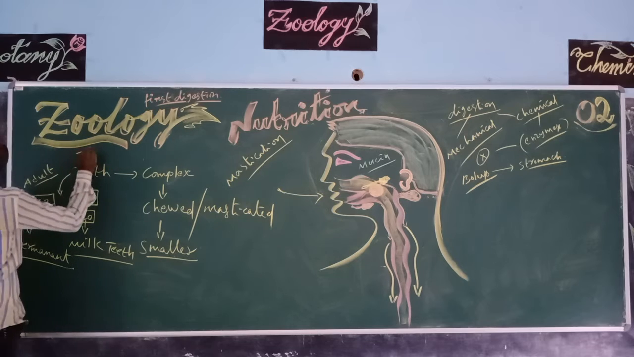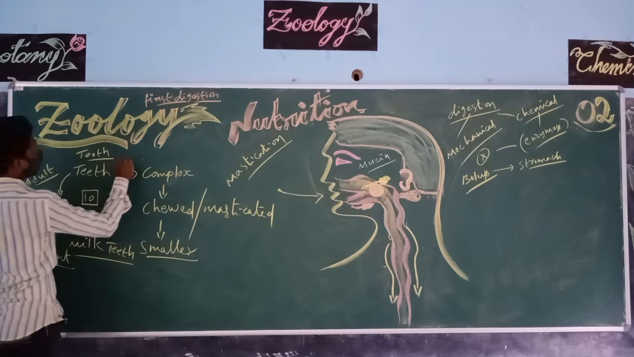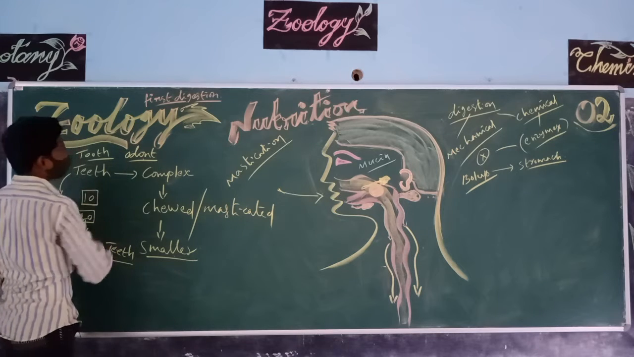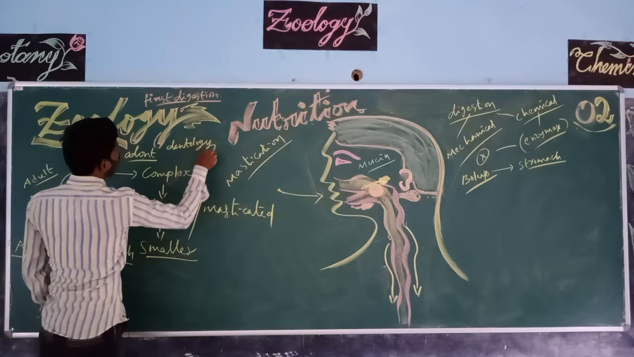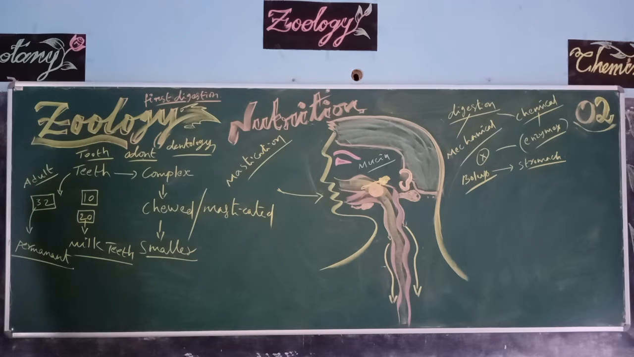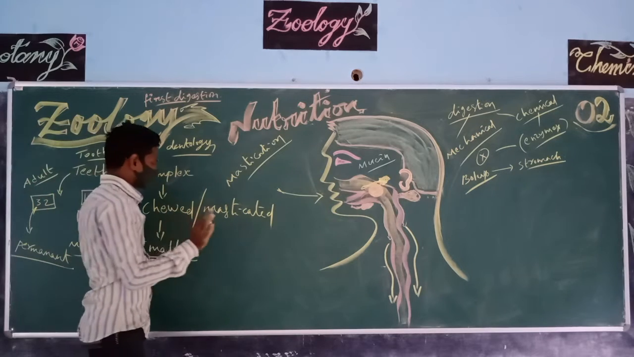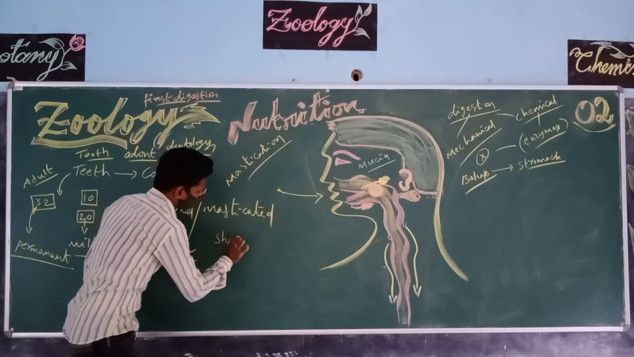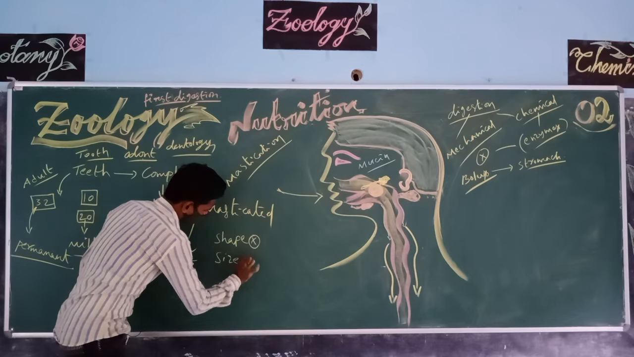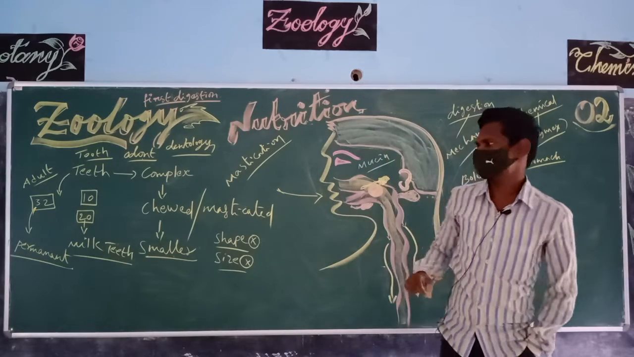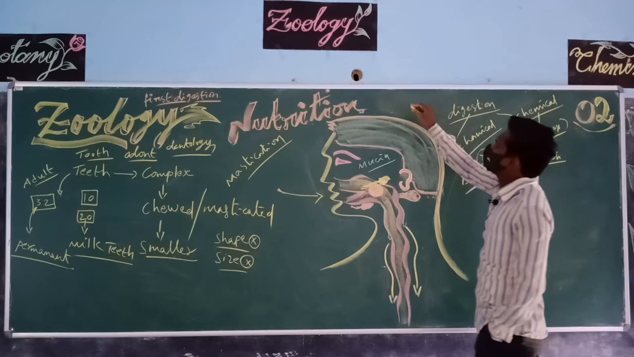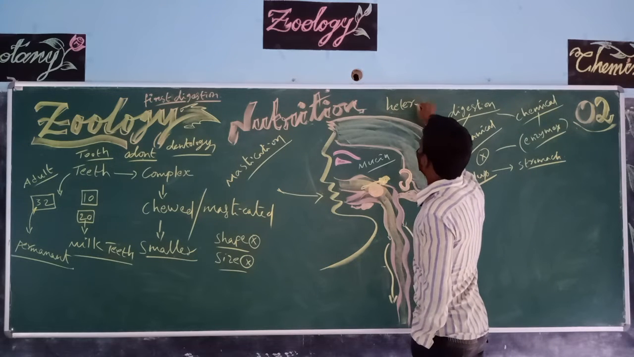Teeth is plural, tooth is singular. Scientifically, tooth is known as odont. So the study of teeth is called dentology, the biological branch which deals with teeth. In adults, these 32 teeth do not have the same shape and size and structure. They have different size, shape, structure and function, because human teeth are also known as heterodont.